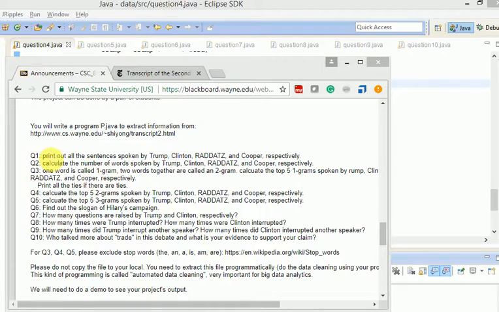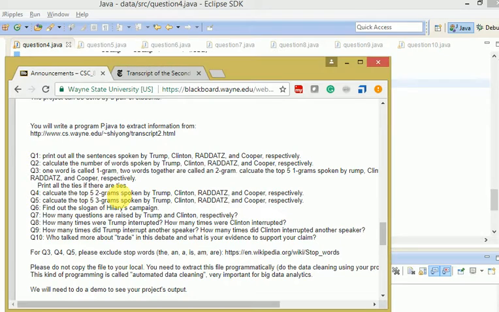Let's see the questions. For part 1 we have completed up to question 3, and for part 2 it's question 4, that is, calculate the top 5 2-grams spoken by Trump, Clinton, Raddatz and Cooper respectively. Here the 2-gram logic is the same as what we used in the third question, which was for the 1-gram. In any sentence there should be only 2 words, except the spoken words. Okay, that is how it is. So let's see the program.